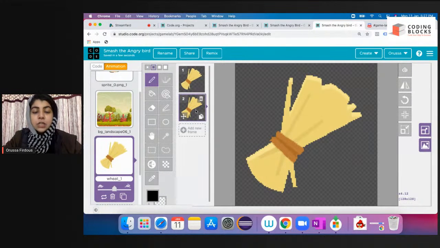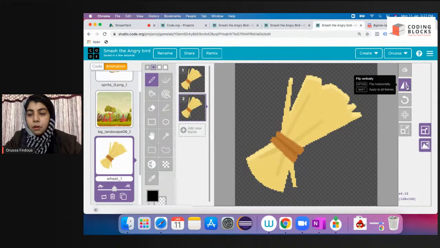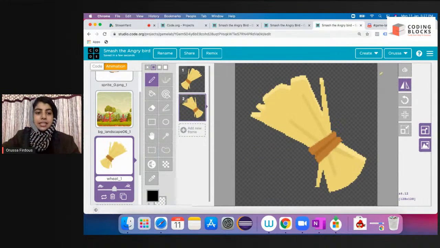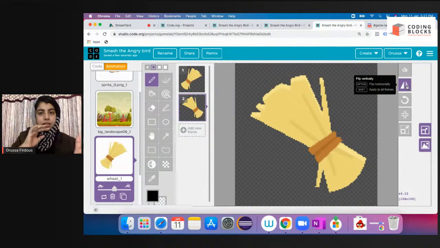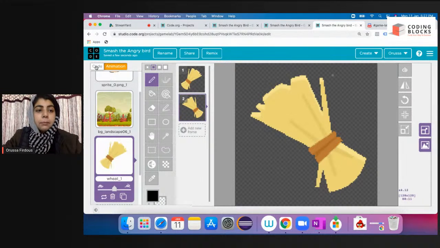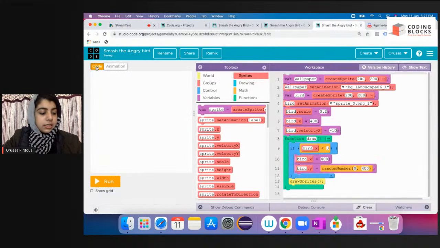I'm going to increase one more frame and just flip it to give it this animation. So just create this wheat grass. Copy this frame, and in the second frame, just flip it. Then I'm going to go back to my code section. Oh yes, Manoj, I told you guys that I'll explain the last class work, but at the last, after finishing this work, surely, I do remember.